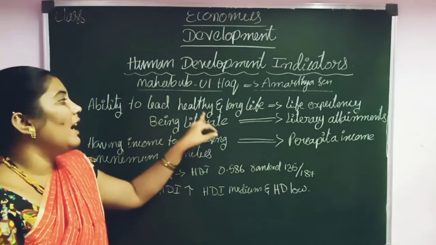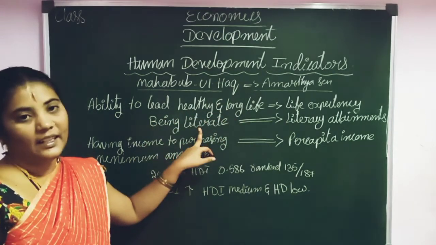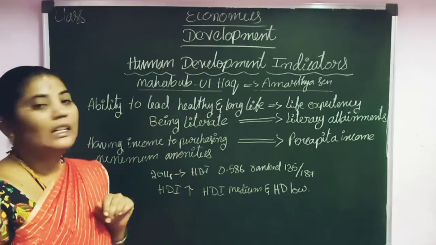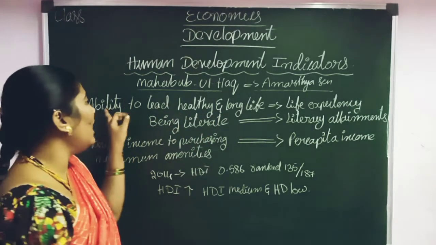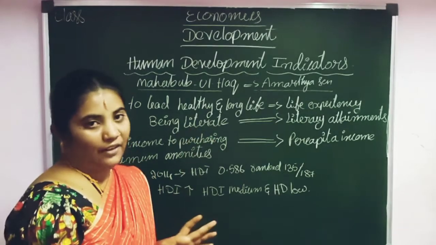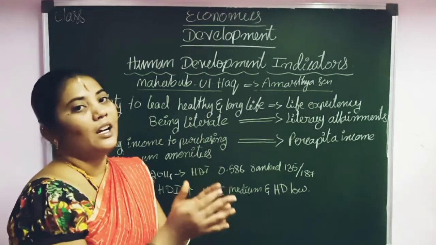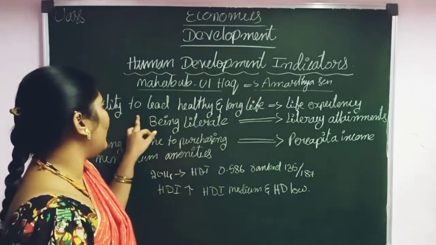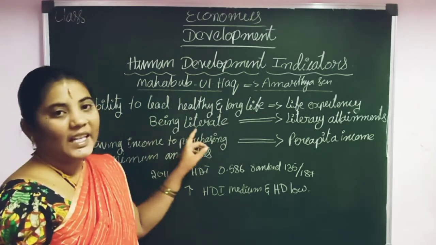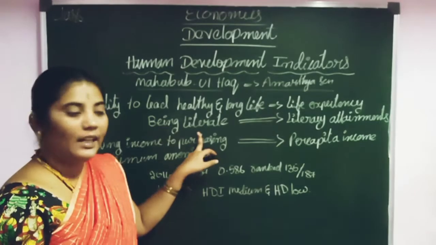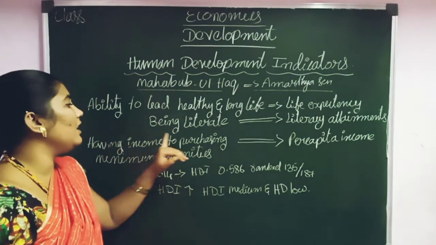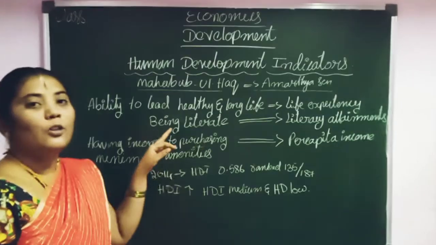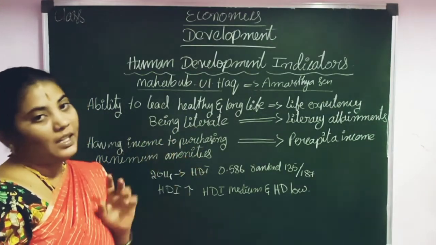What are those three? The first is the ability to lead a healthy and long life, that is, how long a person lives. On that basis he started to measure development. The second is being literate, and the third is having income to purchase minimum amenities.